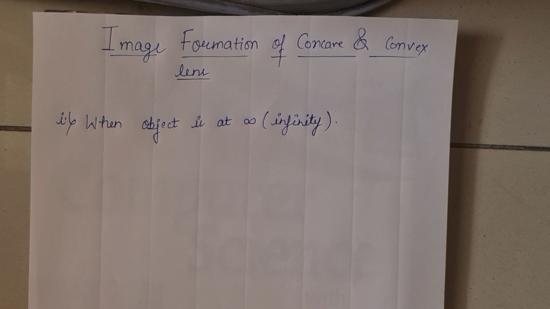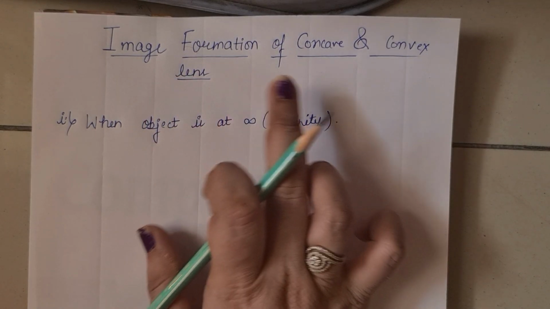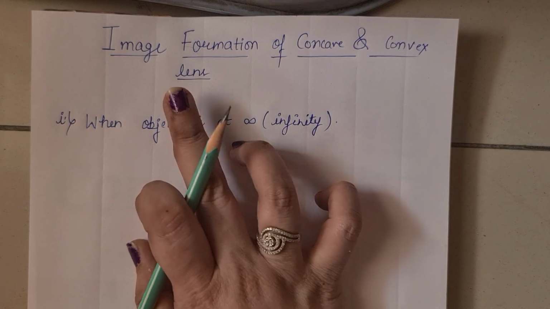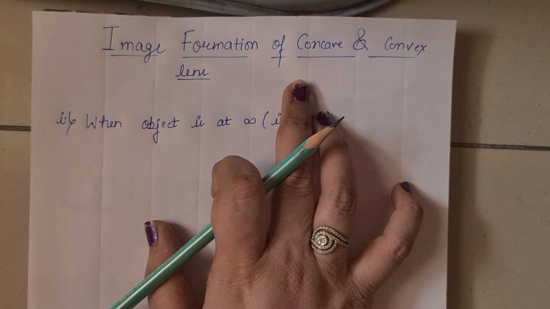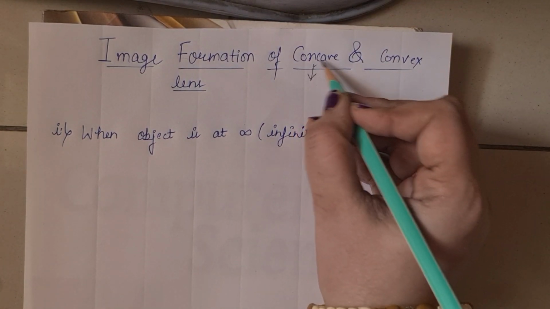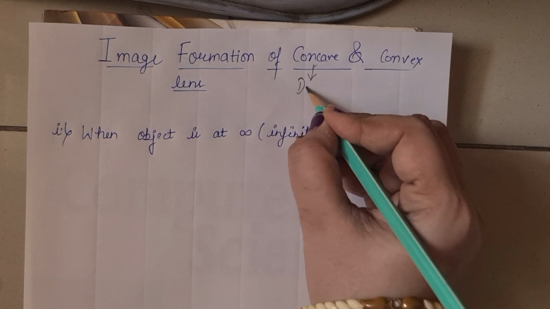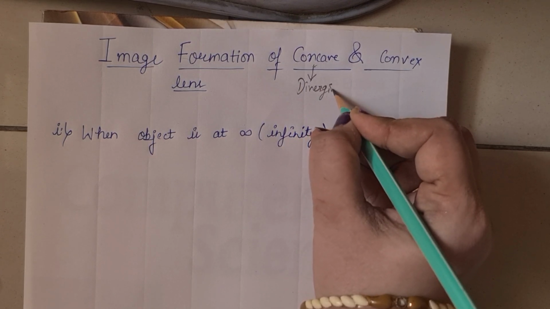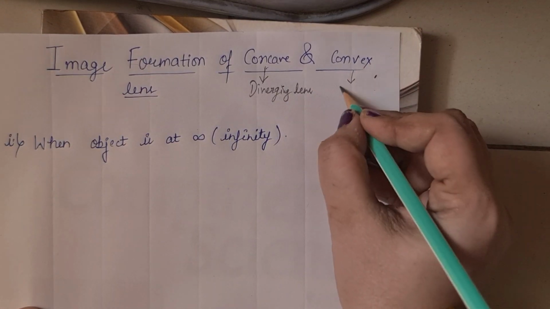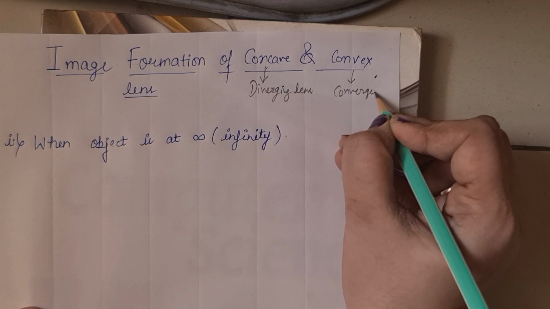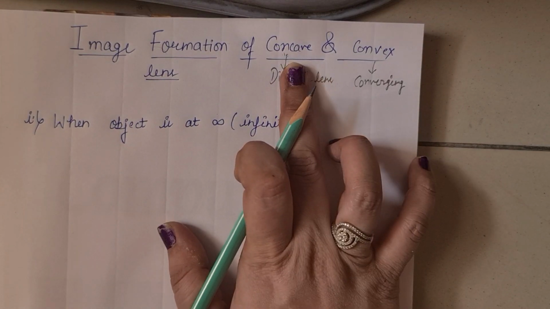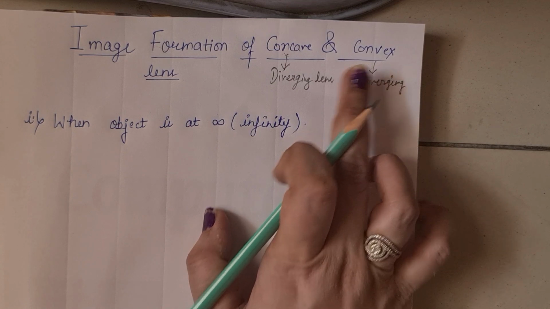In my previous video, we discussed the image formation of concave mirror and convex mirror. So in this video, we will discuss the image formation of concave lens and convex lens. We already know concave lens is a diverging lens, and convex lens is a converging lens. In mirror cases, it is just opposite. Concave mirror is a converging mirror and convex mirror is a diverging mirror.